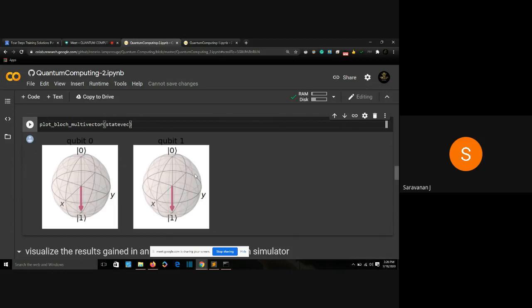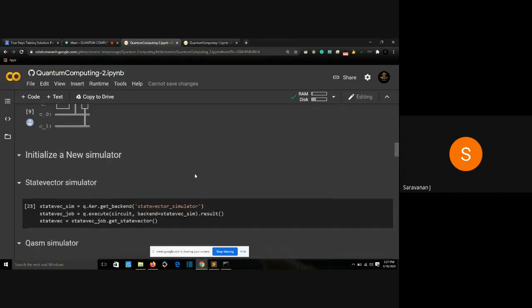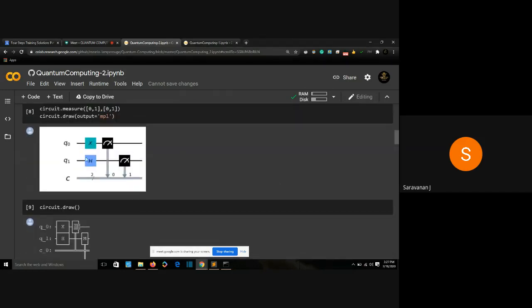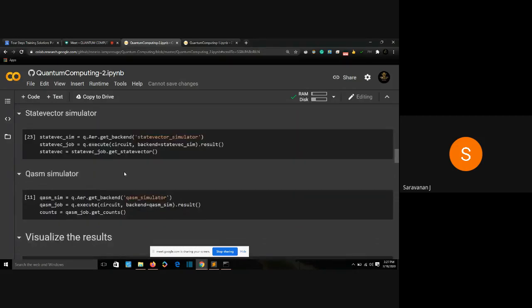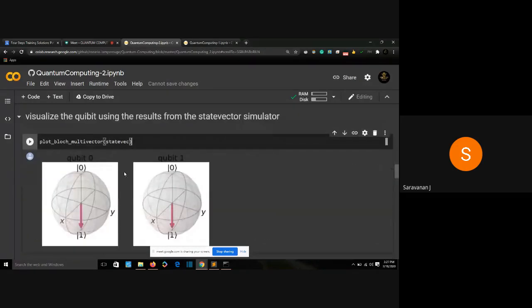Sometimes when we observed it before, it was collapsing to 0. When we are observing now, it is collapsing to 1. Until we observed it, it was both in 0 and 1. This is the exact proof, I could say. Because we measured it using a classical bit. You measured this qubit 1 using a classical bit measure. Until we measured it, it was both in 0 and 1. But when we measured it, it collapsed to either 0 or 1.